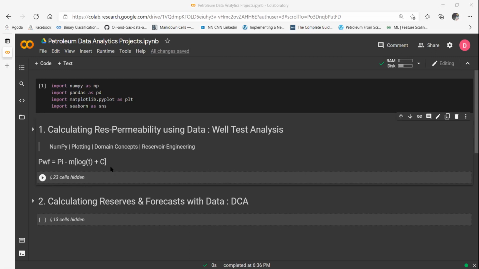Now, people, you can intuitively imagine that if your reservoir is very permeable, the pressure will fall off rapidly. If your reservoir is very tight, the pressure might not fall off rapidly. So that's why we can fairly assume that the rate of fall of pressure, or if it's a build-up test, the rate of increment of pressure, or the rapidity with which the reservoir responds to a disturbance, that's called well test analysis. Because the result of that analysis can be related to how permeable the reservoir is.